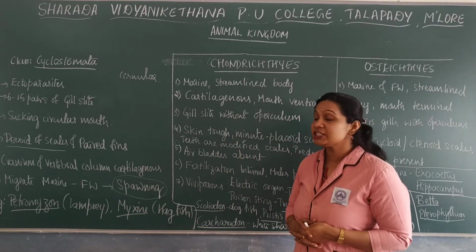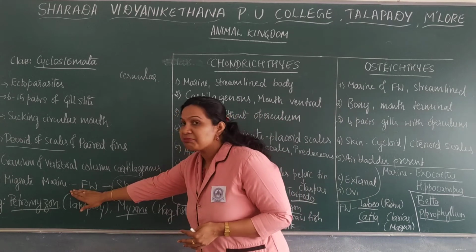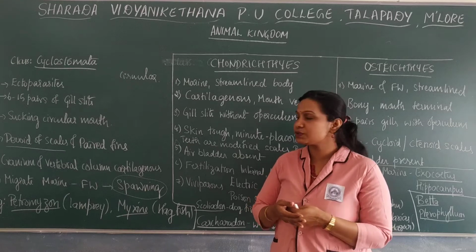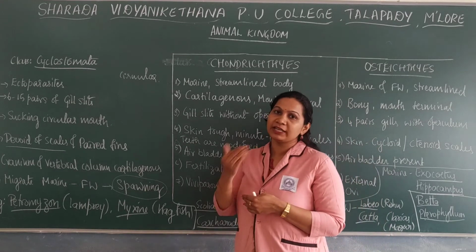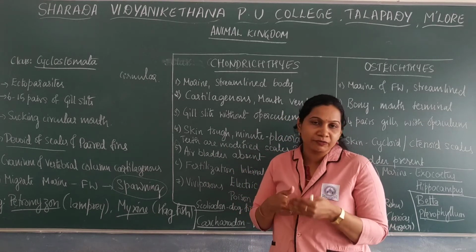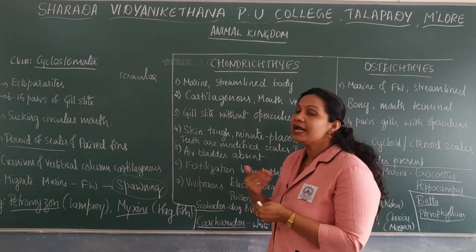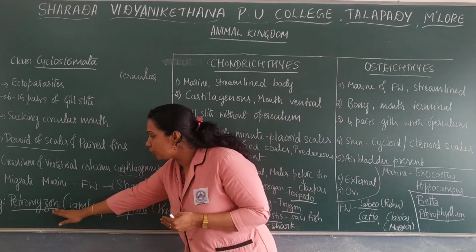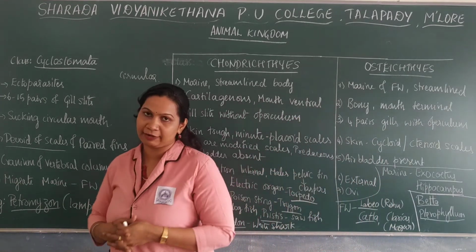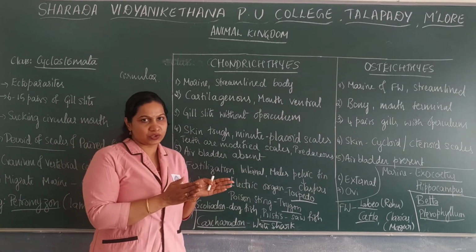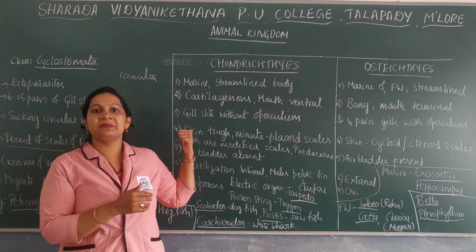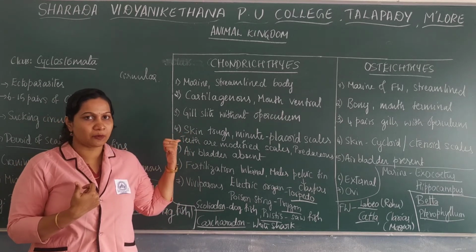They have a cartilaginous endoskeleton. They are marine organisms, but they migrate to fresh water for spawning. After spawning, the adult will die, and the young one undergoes metamorphosis and returns back to the ocean. Examples include Petromyzon, also known as the lamprey, as well as Myxine, known as the hagfish. So this is under the jawless organisms. Cyclostomata members mainly lack jaws, so that is why they have a circular type of mouth.